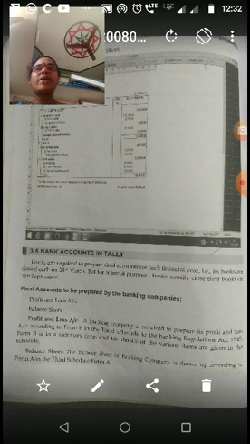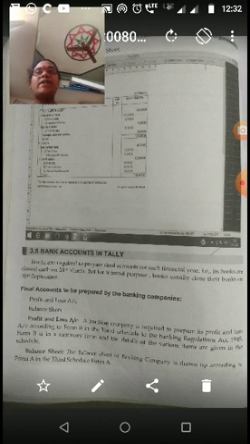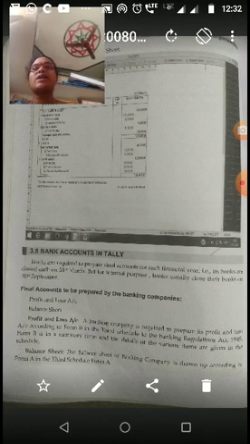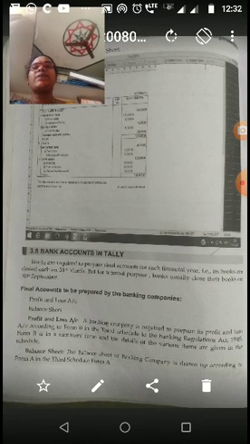So how to prepare the final bank accounts in Tally. Banks are required to prepare the final accounts for every financial year. The books close every financial year on 31st March. For internal purposes, the banks close their books on 30th September.